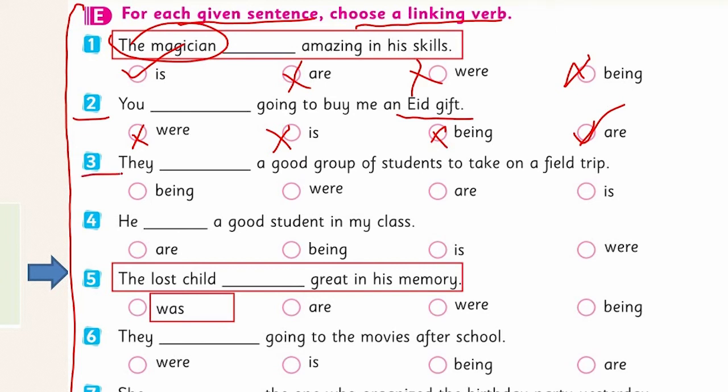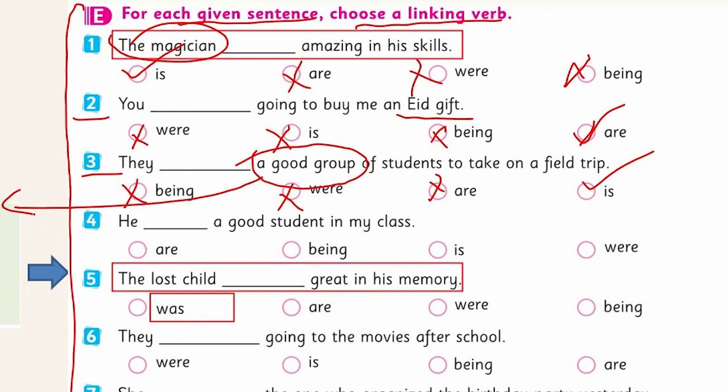The third one, they, a good group of students to take on a field trip. A good group. It refers to one group of students. Can't use being here, were here, or they are a good. So, a group of students is singular, so it will be is here. Yes, there is a good group of students to take on a field trip because we have a singular group here of students. So, we will choose is here.